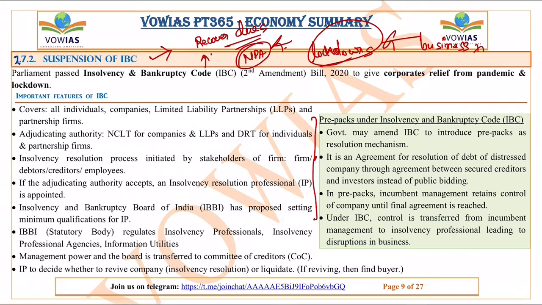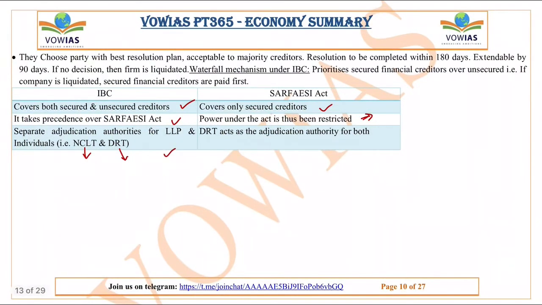Now what we will look at is the difference between the Insolvency Bankruptcy Code and the SARFAESI Act. So basically the Insolvency Bankruptcy Code was introduced recently because there are a lot of issues with the SARFAESI Act. In order to resolve these issues of the SARFAESI Act, we have introduced this Insolvency Bankruptcy Code. It covers both secured and unsecured creditors.